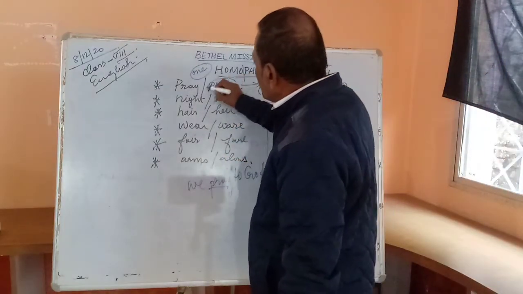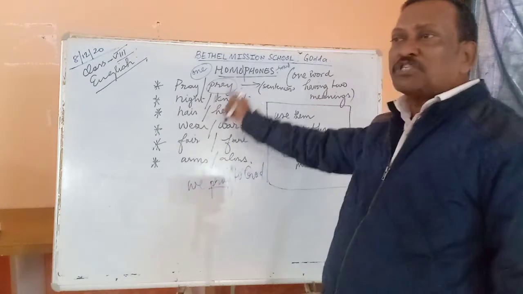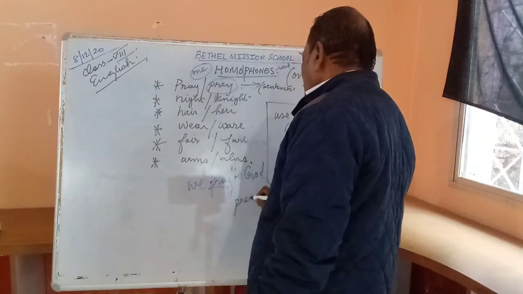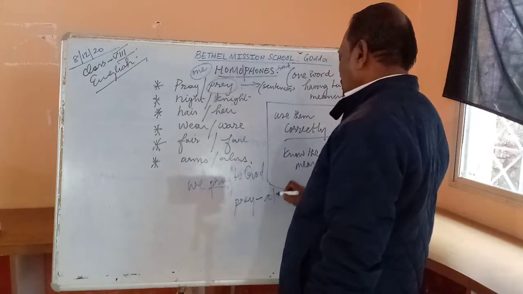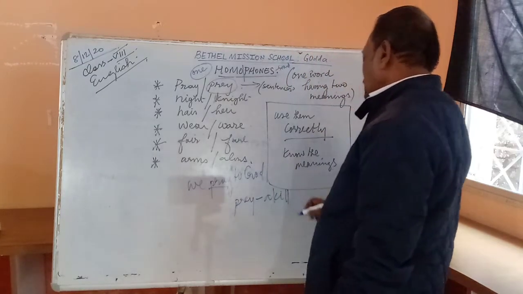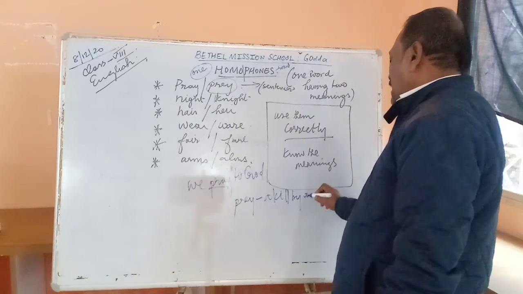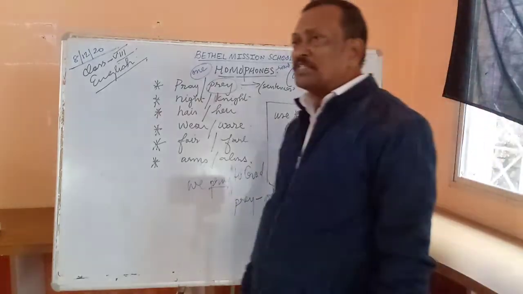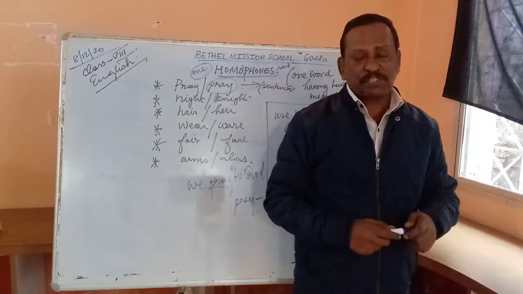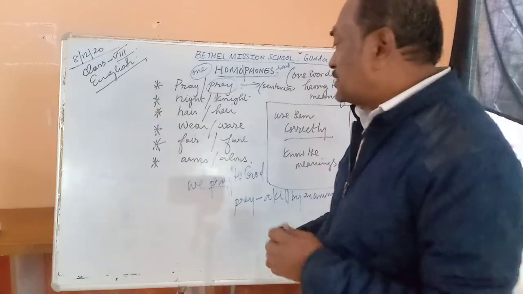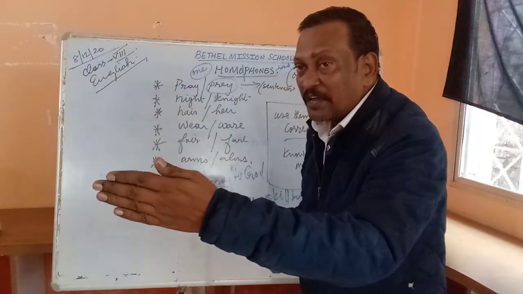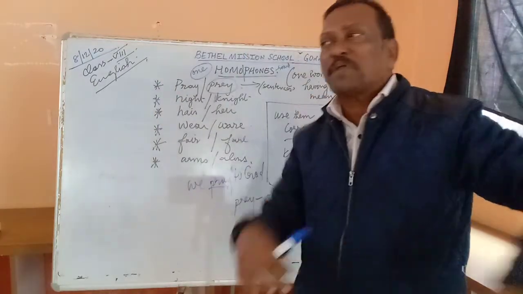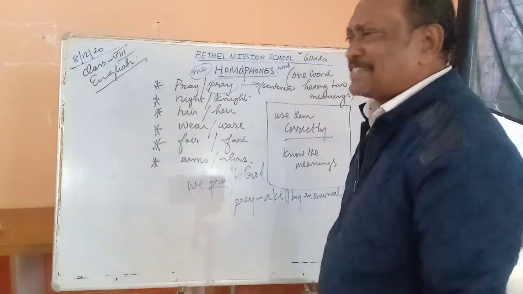Then, come to the second one. Prey. This is also pronounced pray. But what does this mean? It means to kill, by an animal. For example, the lion roams in the forest. It roars and moves about in the forest. A deer comes in front of the lion, or maybe it's hiding somewhere. The lion jumps on the deer, springs on him, tears him apart and eats it.